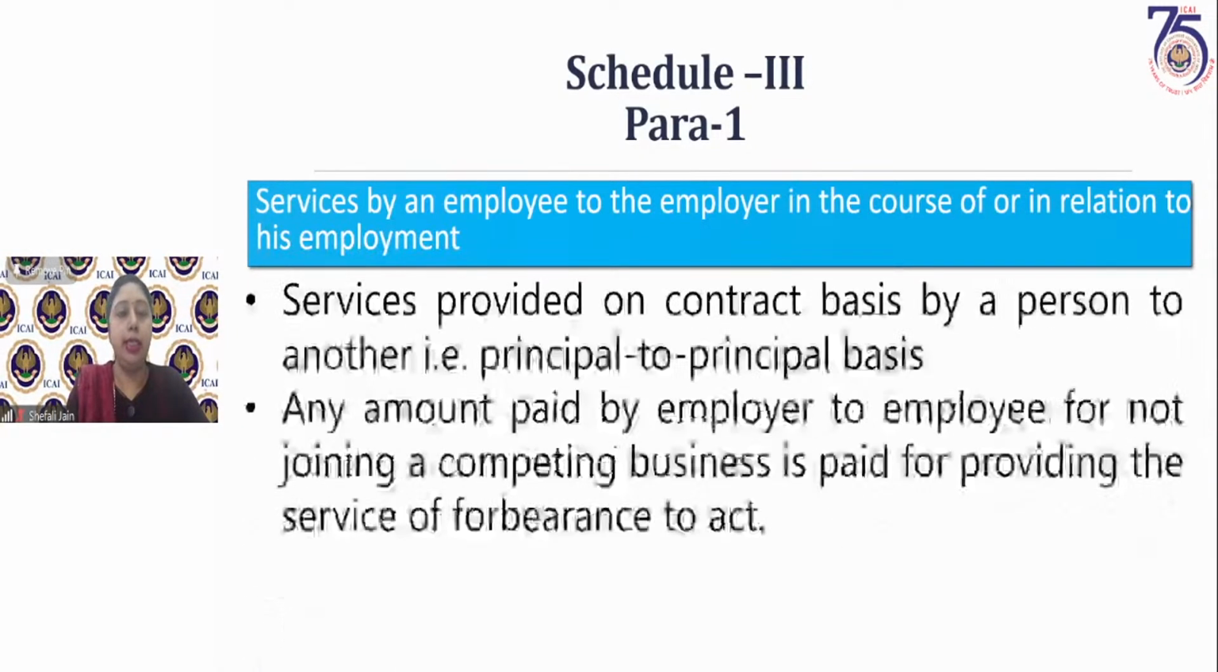Now, another example is that when we say this particular arrangement is not an employer-employee relationship, or it is not in course of employment, though that person can be termed as an employee, this service or supply is not in course or furtherance of the employment. Any service provided by a person to another on a contract basis, that is on principal to principal basis.